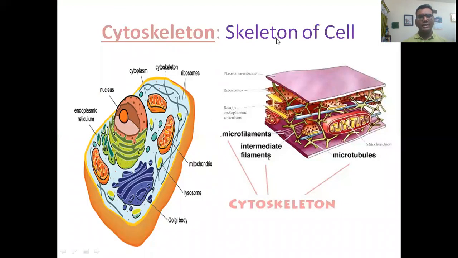Cytoskeleton, my dear students, you see these are called cytoskeleton. Actually, they look like this. It gives the frame or shape or rigidity of a cell. These are known as cytoskeleton. Actually, cyto means cell and skeleton means the internal frame of the cell.